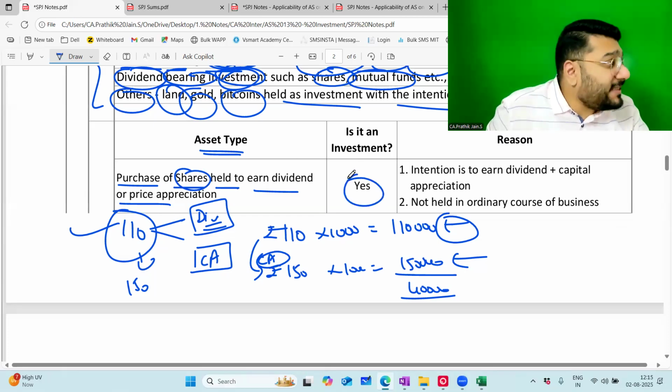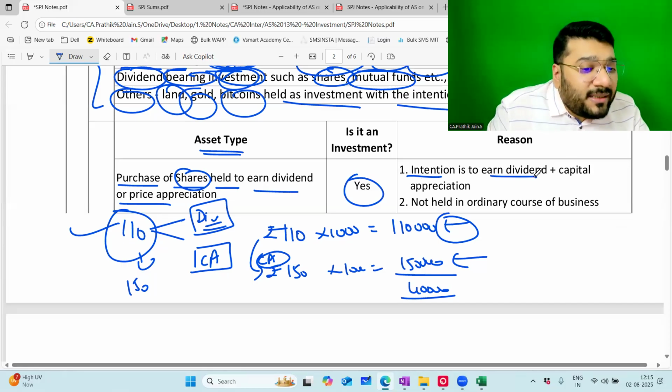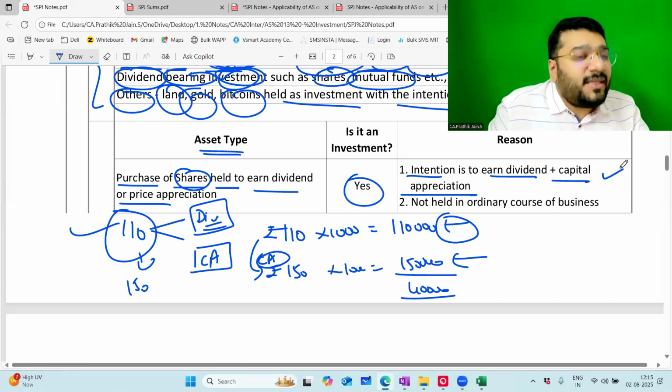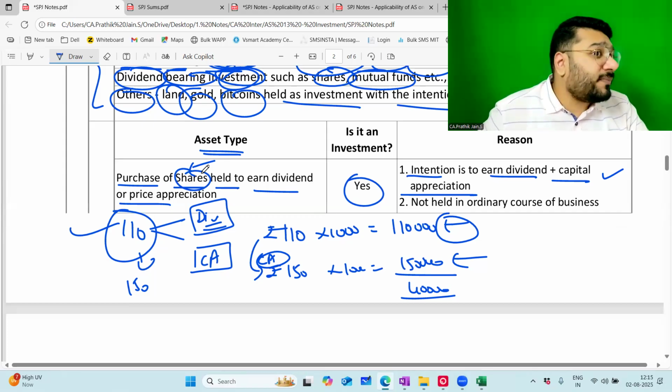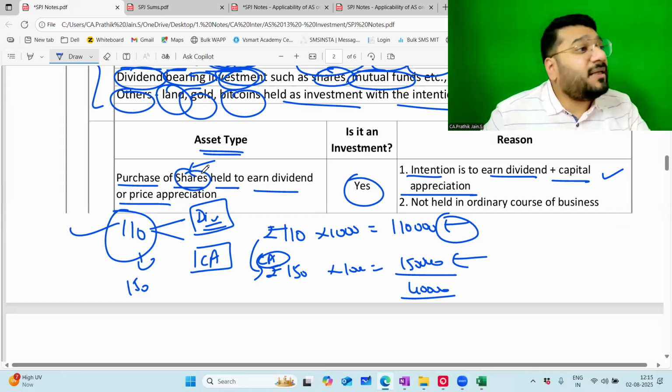CA. Capital appreciation. So now, will you qualify this investment in shares as investment as per AS 13 or not? Yes. Why? Reason. Intention. First thing I have to check is intention. Intention is to earn either dividend or capital appreciation. Yes, there or not there? There. Second, is buying and selling of the share is my ordinary course of business? Am I the stock broker? Stock broker buys the shares, sells the share regularly. Am I a trader? I'm buying the shares and selling the shares regularly. If I'm doing that, I'm into ordinary course of business. Then this is not my investment.